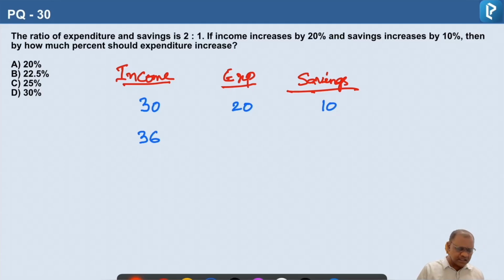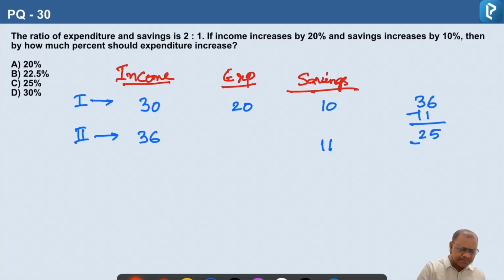This is the second case, where 20% income increases and savings increases by 10%. So 10% of 10 is 1. If you add 1, it becomes 11. Now expenditure will be income minus savings. So income minus savings, 36 minus 11 is 25. So expenditure is 25.